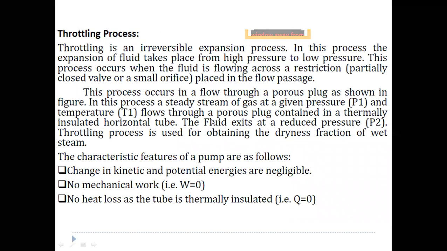Coming to throttling, it is an expansion process. In this process, expansion of the fluid takes place from higher pressure to lower pressure. This expansion also takes place when the fluid flows through a small area.